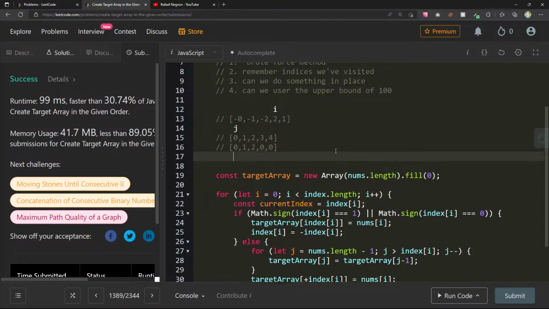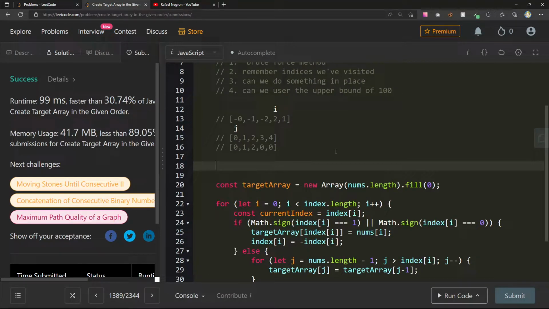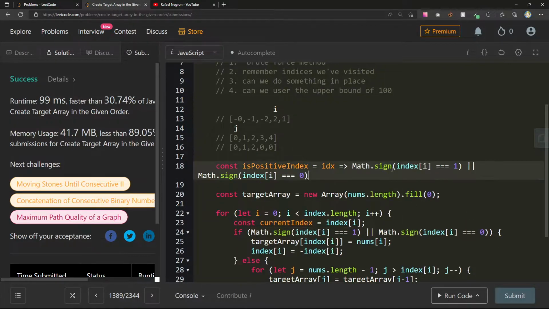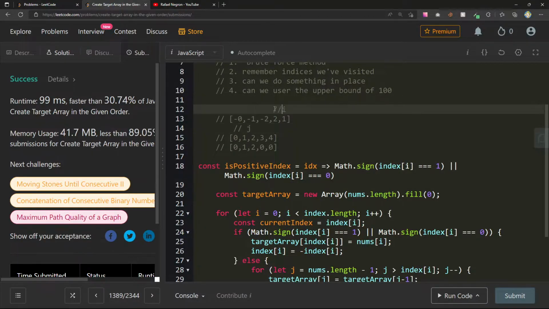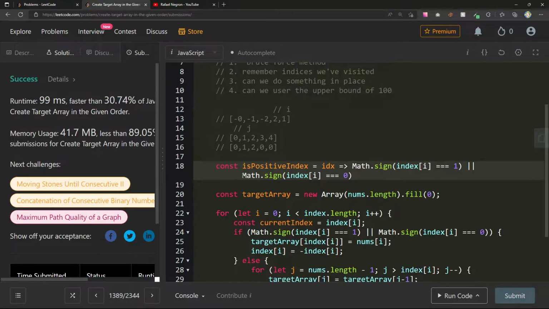I'm gonna create like a new function up here because this is getting a little bit unwieldy. So const isPositiveIndex. This takes in, just say idx, and we'll return this expression here, just so that way this will be a little bit easier to read. I don't like how all this is coming out. Okay, so if isPositiveIndex current index.